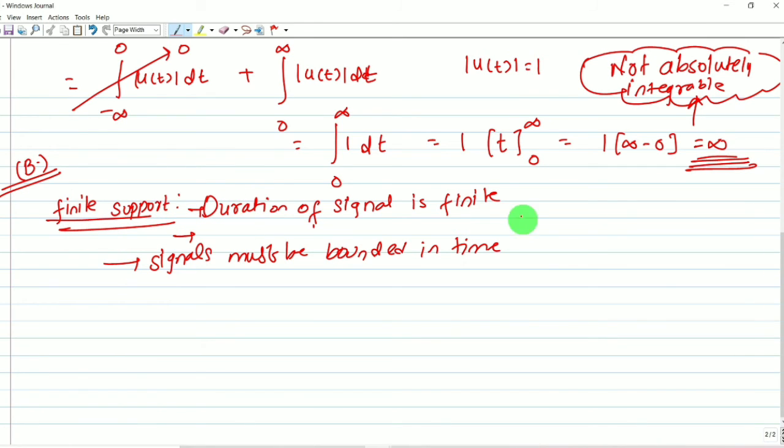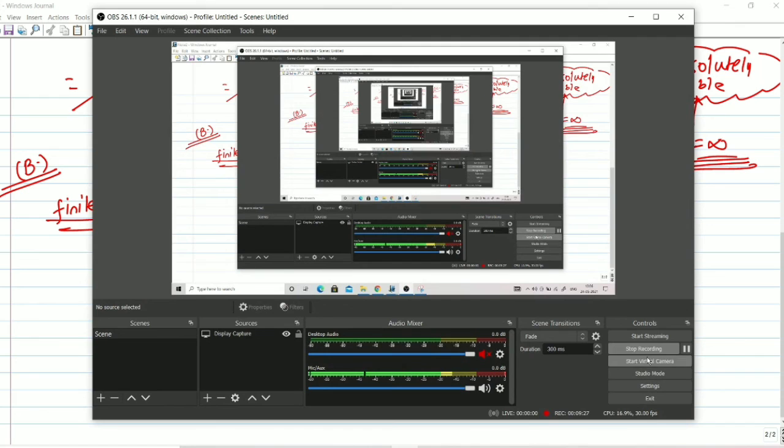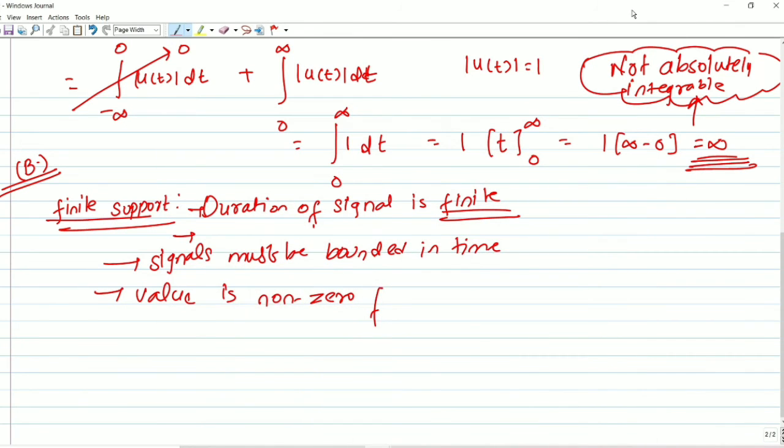Duration of signal is finite, or we can say signal must be bounded in time, or we can say the value is non-zero for only a finite amount of time. This is the reason for option B. We are talking about finite support.